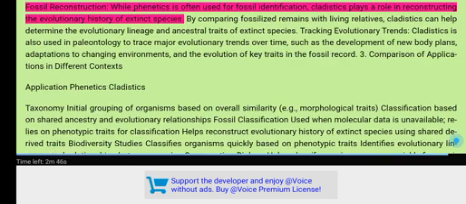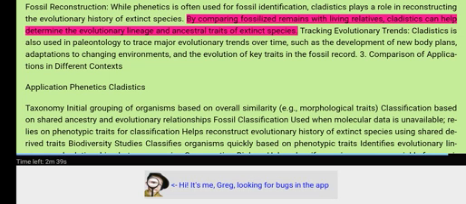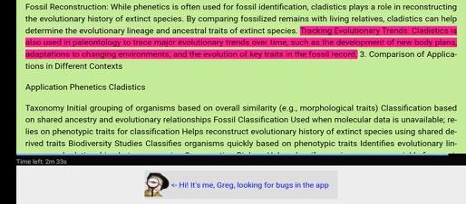F. Paleontology. Fossil reconstruction. While phenetics is often used for fossil identification, cladistics plays a role in reconstructing the evolutionary history of extinct species. By comparing fossilized remains with living relatives, cladistics can help determine the evolutionary lineage and ancestral traits of extinct species. Tracking evolutionary trends. Cladistics is also used in paleontology to trace major evolutionary trends over time, such as the development of new body plans, adaptations to changing environments, and the evolution of key traits in the fossil record.